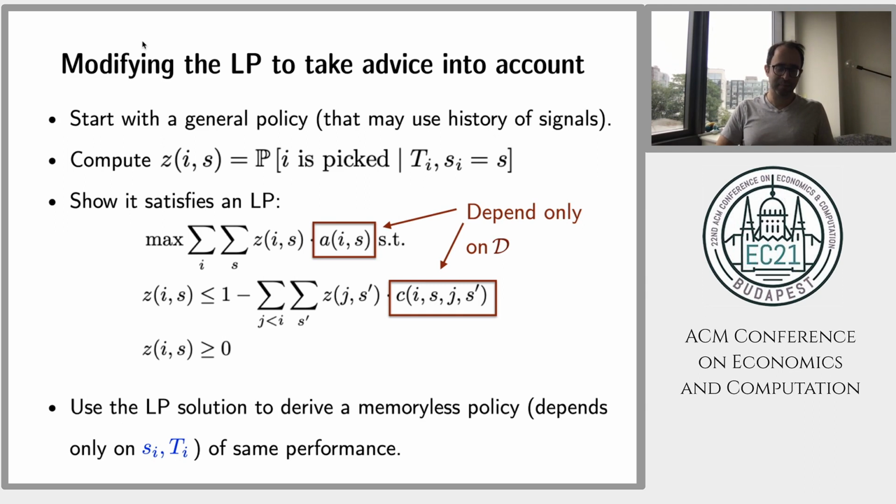But the nice thing is that the policy you derive from the LP will always be memoryless. So it always depends only on s_i, the advice you get in the current step, and on t_i, which is being the best so far or not. It has the same performance. So under those two conditions that we identified, you only need to remember the current advice and whether it was the best so far or not.